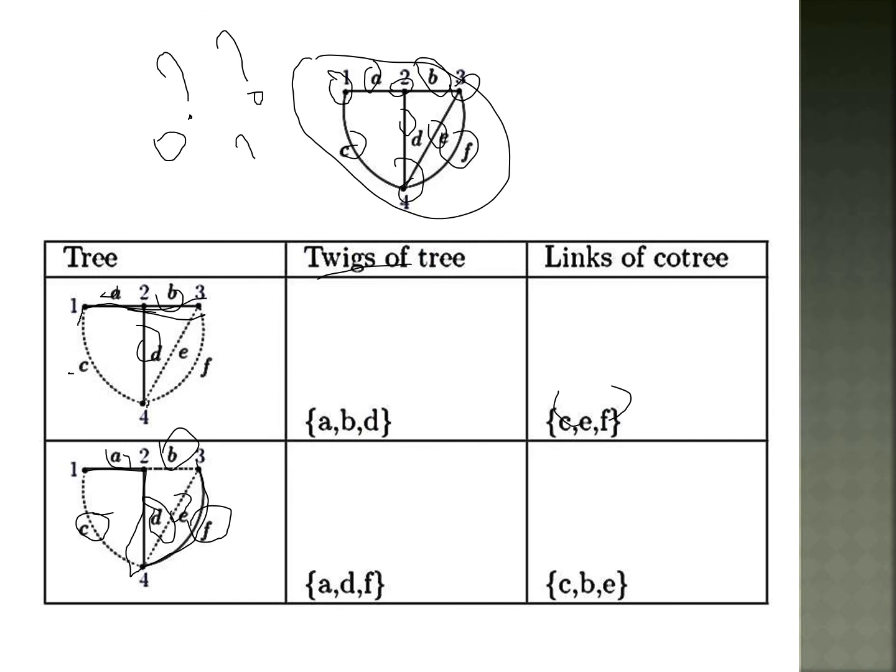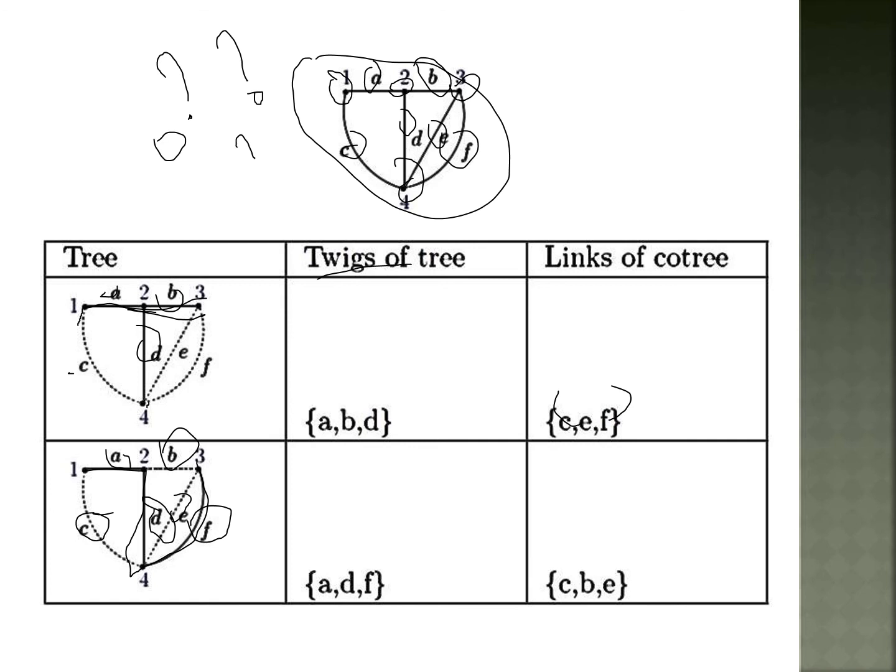The remaining branches of the tree are represented with dotted lines, that is the co-tree, and the connected lines represent the tree. Now twigs of a tree. Twigs are nothing but the branches of the tree and links are nothing but the branches of the co-tree. Here complete connected lines represent the tree and dotted lines represent the co-tree. Here A, B, D are the twigs of the tree. Next, dotted lines represent the branches of the co-tree. So C, E, F represent the co-tree.